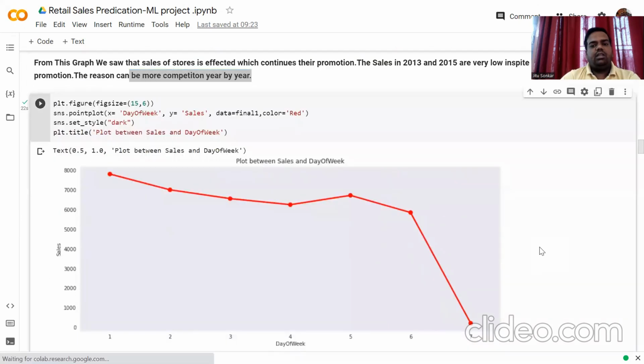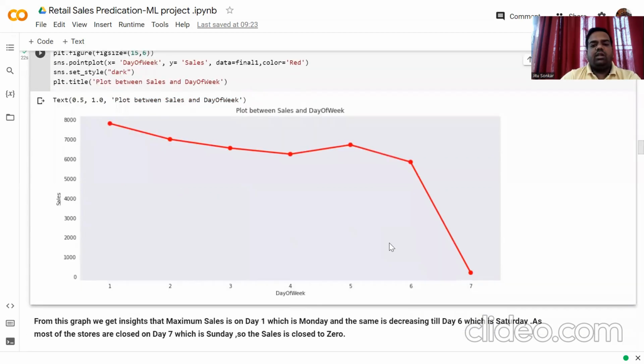Similarly, for day of week and sales, on day 1, Monday, the sales is going good. But as we move further through the days of the week, we see that the sales is decreasing day by day.